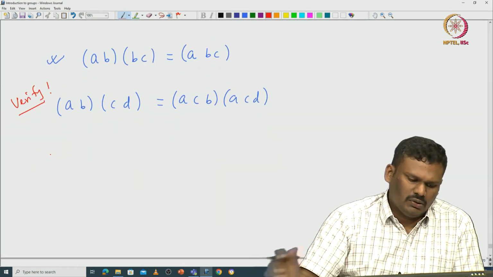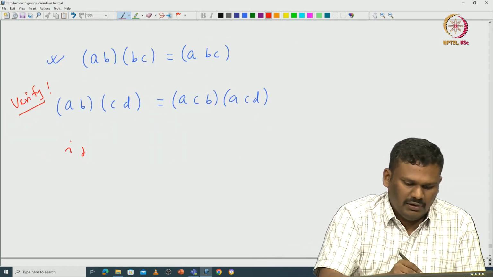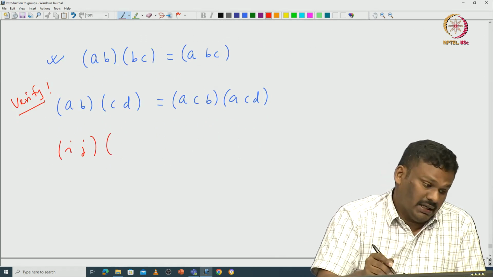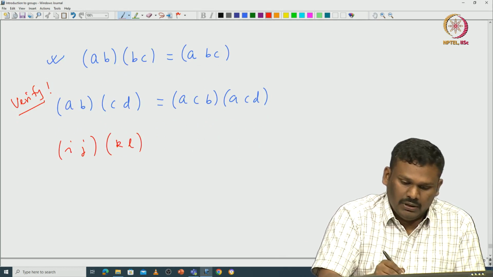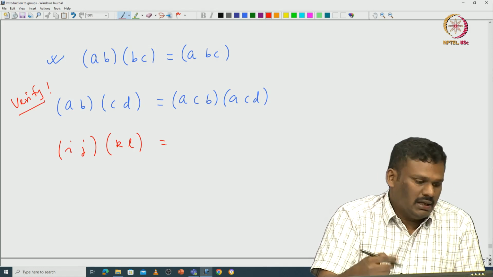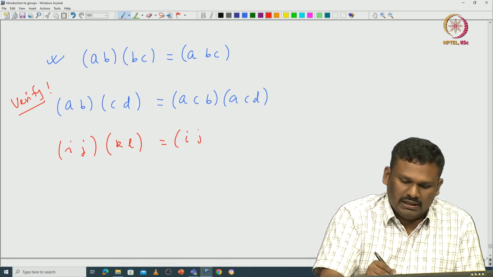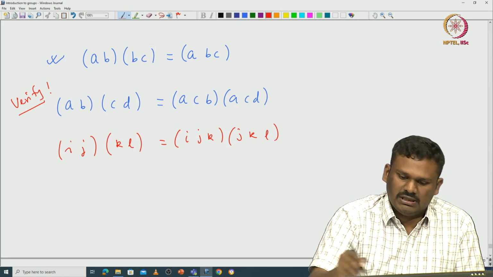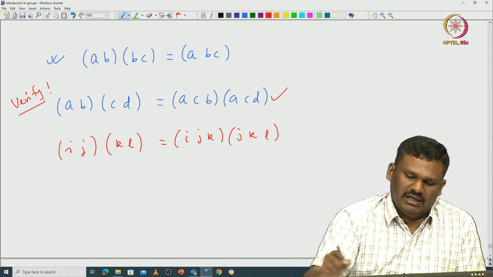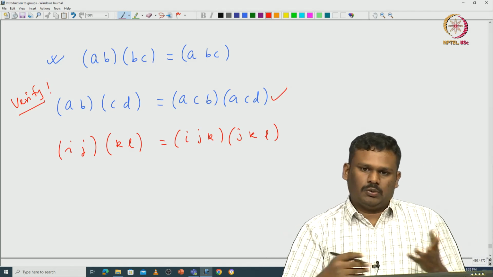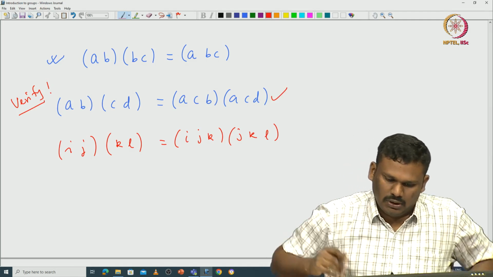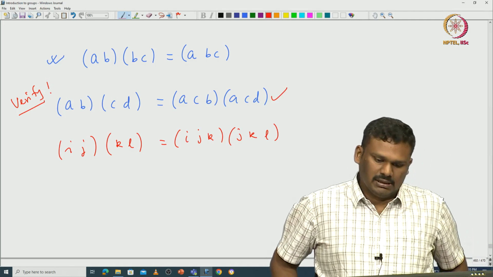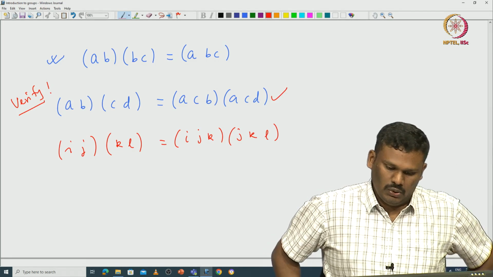There is another way to write the same thing. If it is disjoint, you write it as IJ and KL. The product of IJ and KL can be written as IJK and JKL. This is different from the one you see here. Like I said, the product of these transpositions or 3 cycles need not be unique.